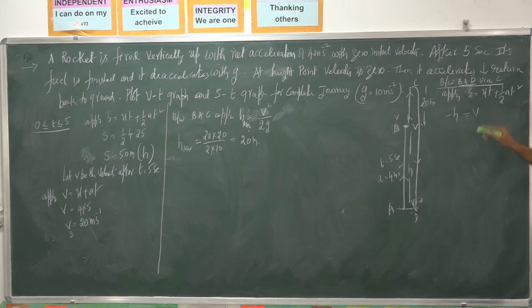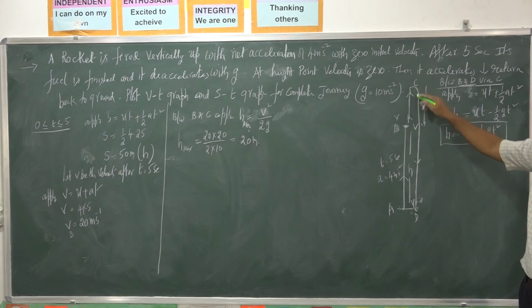Initial velocity is v, and since it is rising up, acceleration is g. So h = minus ut plus ½gt². This formula here, t is the time taken to fall on the ground.